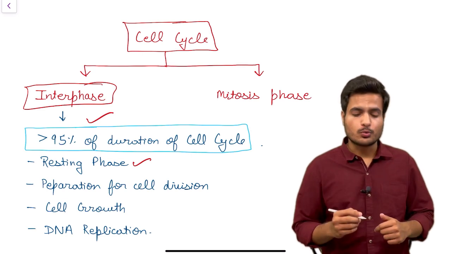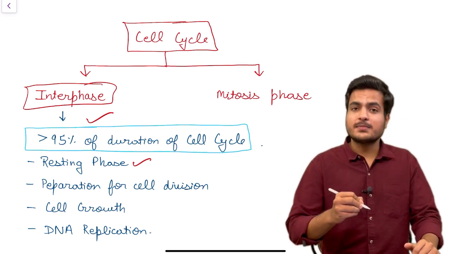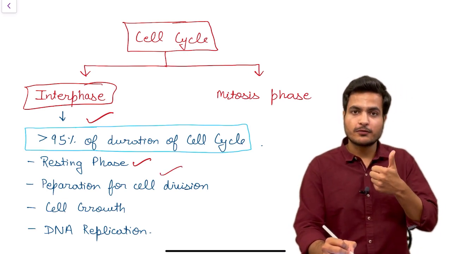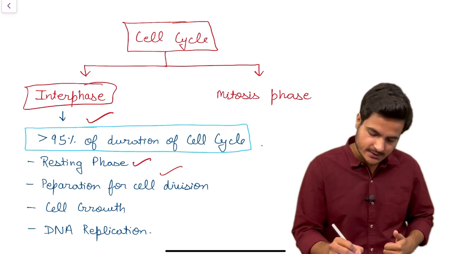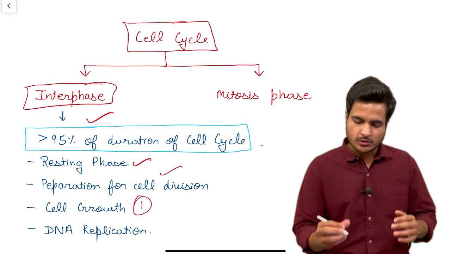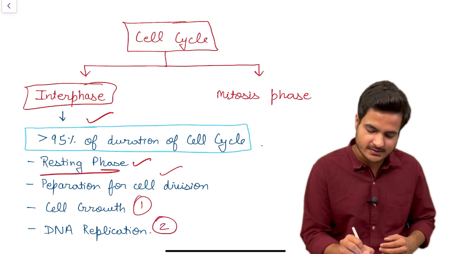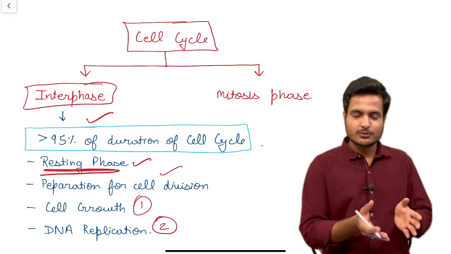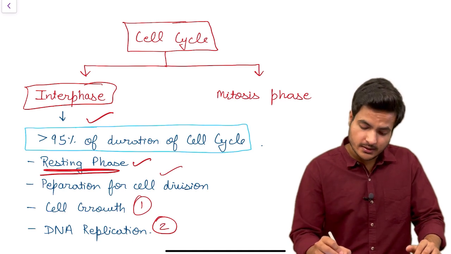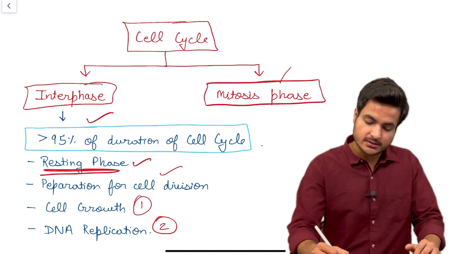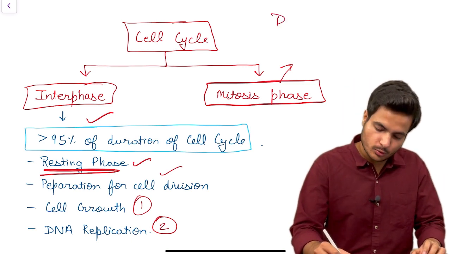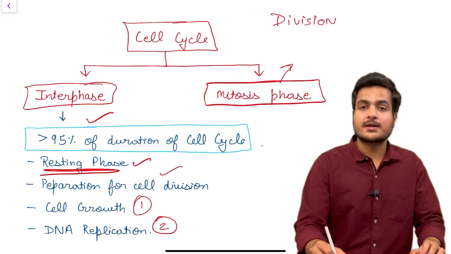But this is not true, just because the cell when in interphase is preparing for cell division in terms of two things. First of all, the cell is continuously growing, that is cell growth is taking place, and the second thing is DNA replication is taking place in interphase. So we can't say that the cell is in a resting phase, but being a name given to this phase, interphase is also called the resting phase. The second phase is the mitosis phase, in which the replicated DNA is split into two daughter cells, and this is the true division which occurs during the cell cycle.